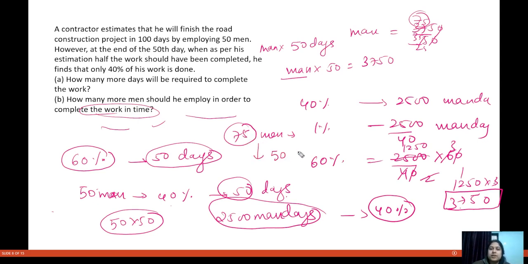But you already have 50 men. So how many more men do you need? 25 more men you need.